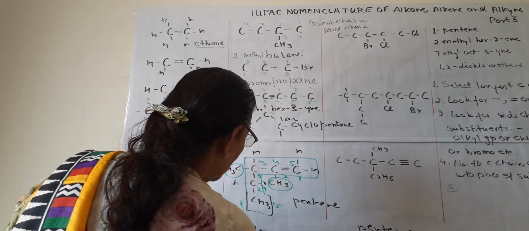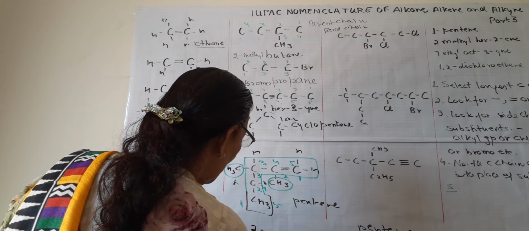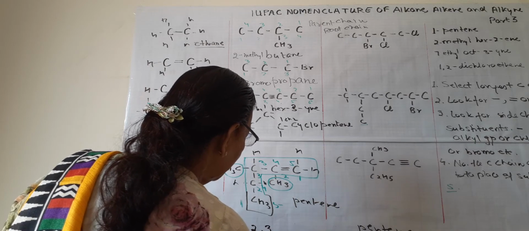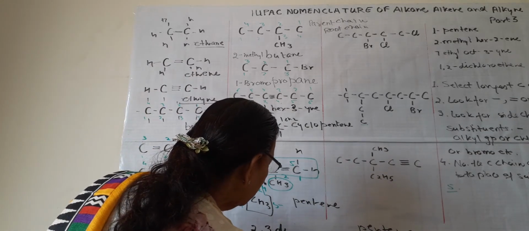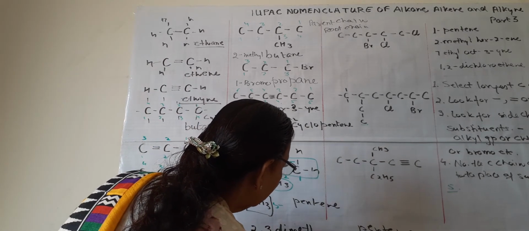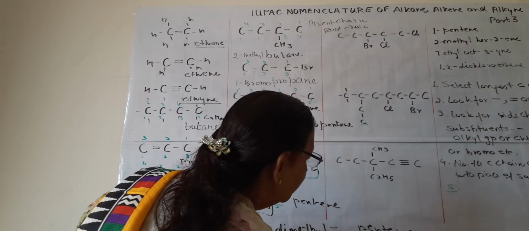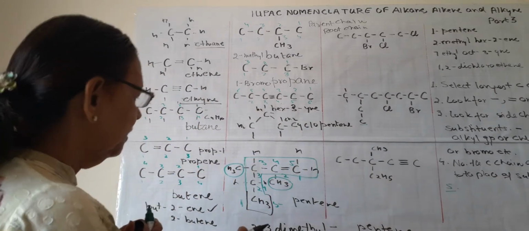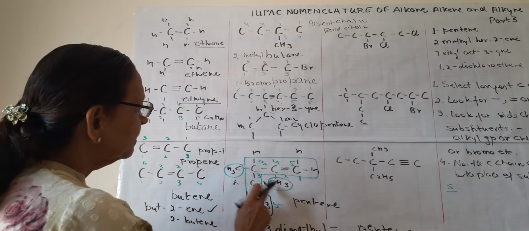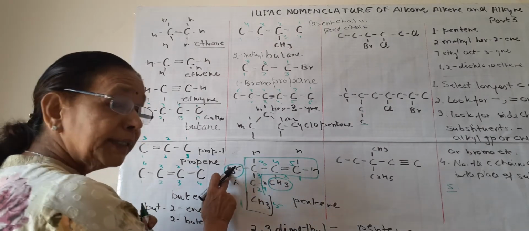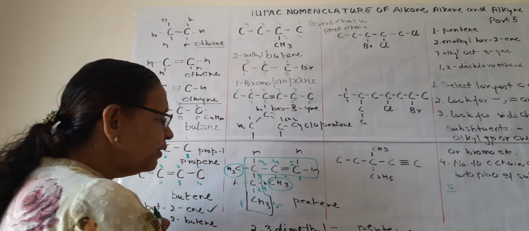2, comma, 3. These comma and hyphen are very important. 2, 3 dimethyl dash pentene. So on the second carbon, a methyl group is present. On this third carbon, a methyl group is present. Di means 2.